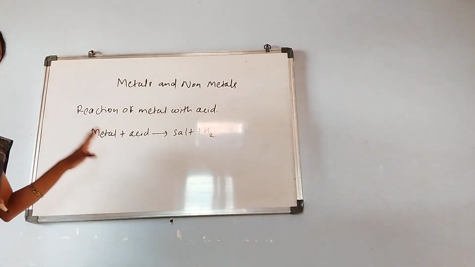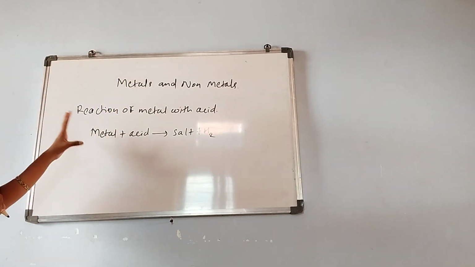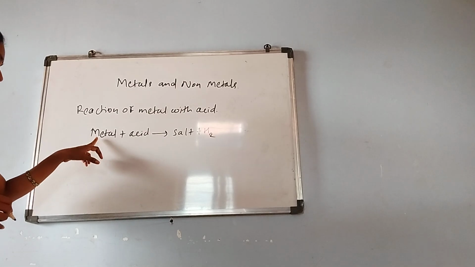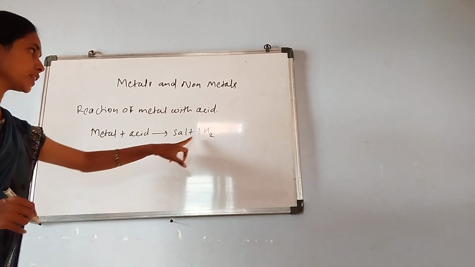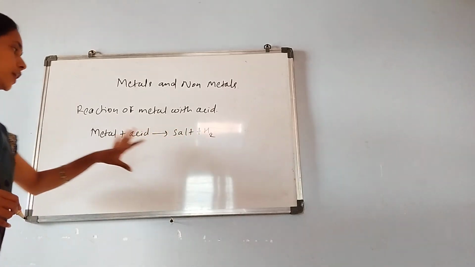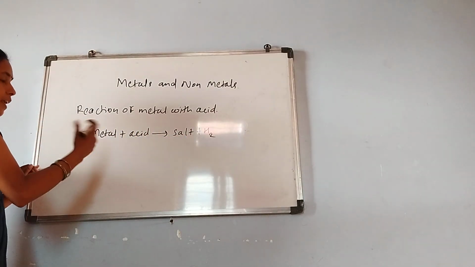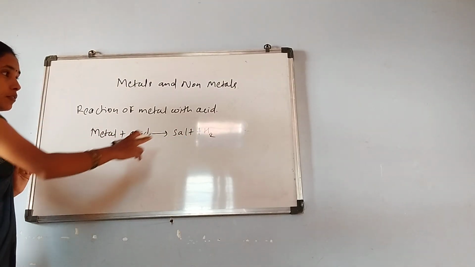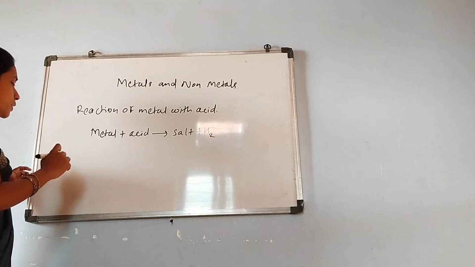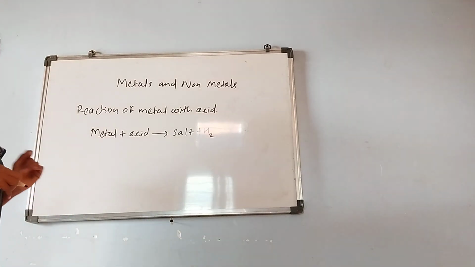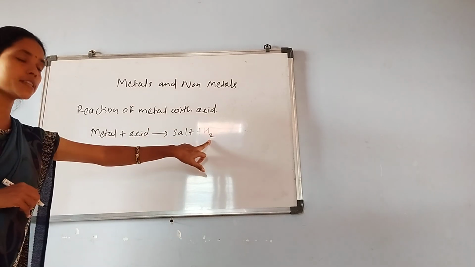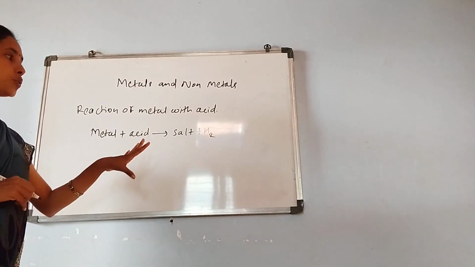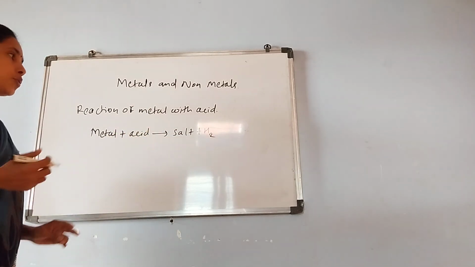But in the case of nitric acid, it will not. If a metal and nitric acid react, they will form salt, but they will not form H2 gas. Why does a metal reacting with nitric acid not evolve hydrogen gas? The reason is that nitric acid is a strong oxidizing agent. It oxidizes the hydrogen and reduces itself to N2O, NO2 or NO, a nitrogen oxide.